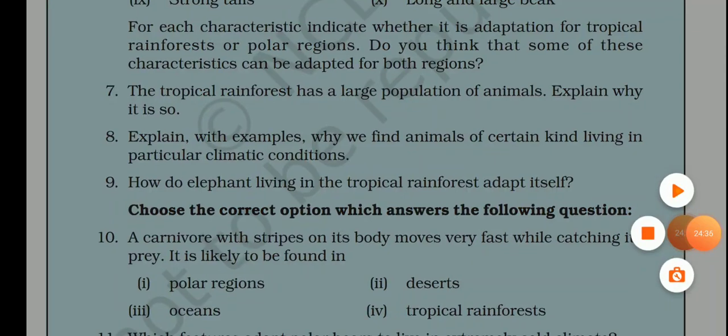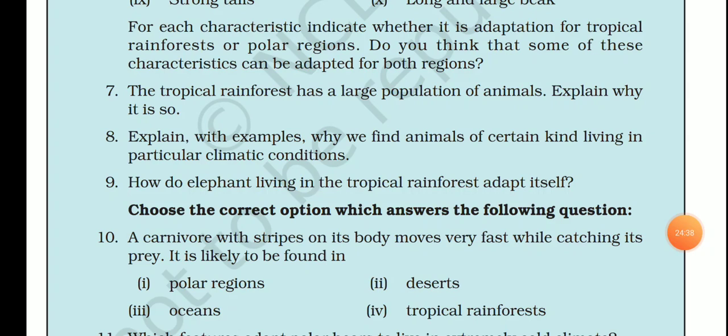Second, the trunk also helps the elephant to eat food. Third, the large ears of the elephant help them to hear very soft sounds.